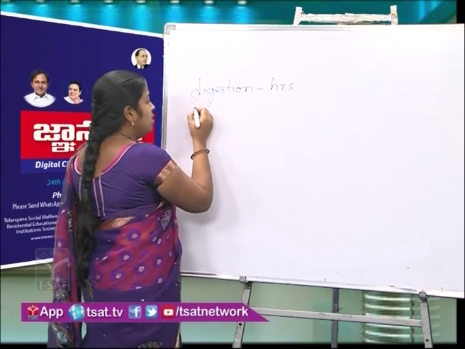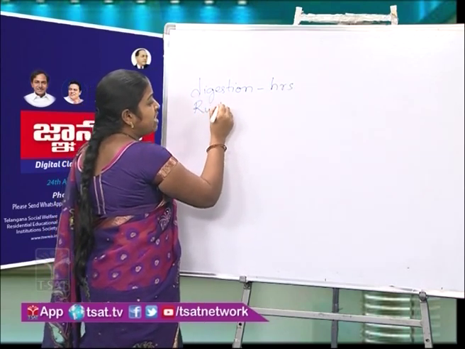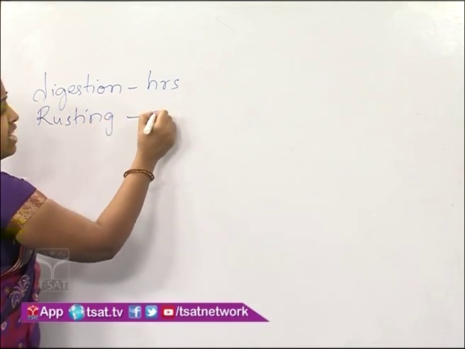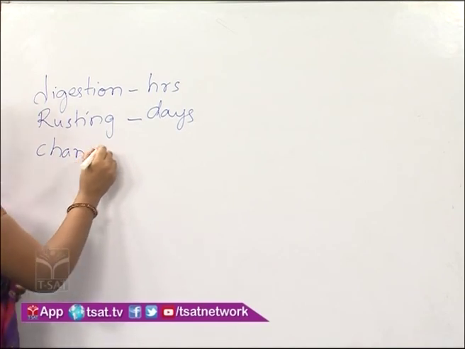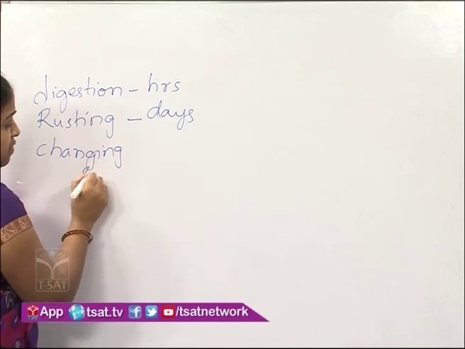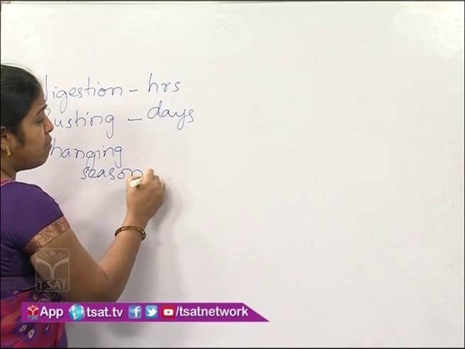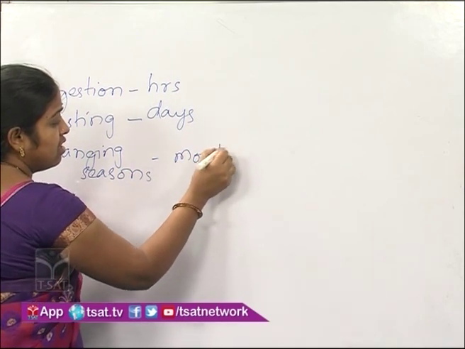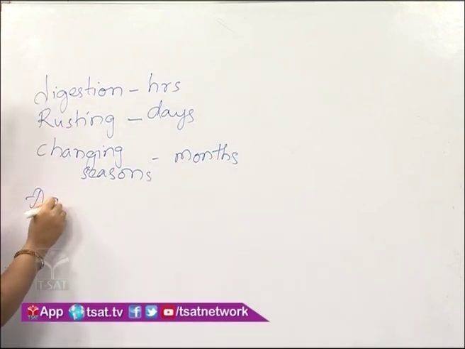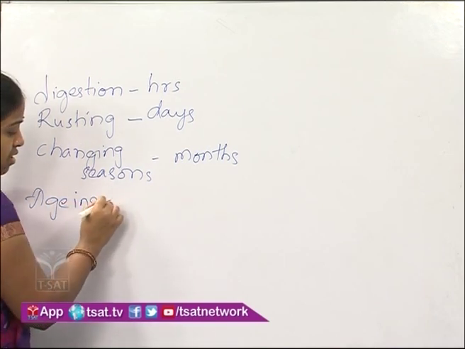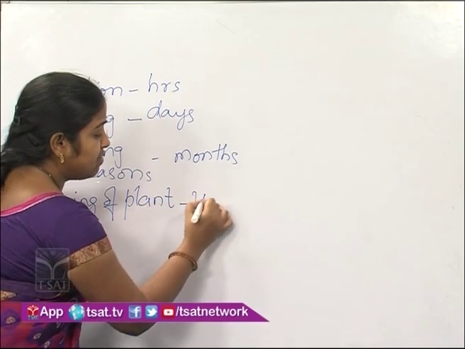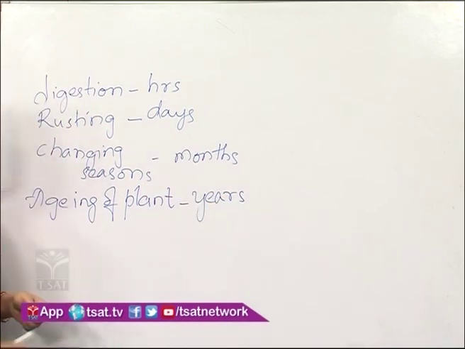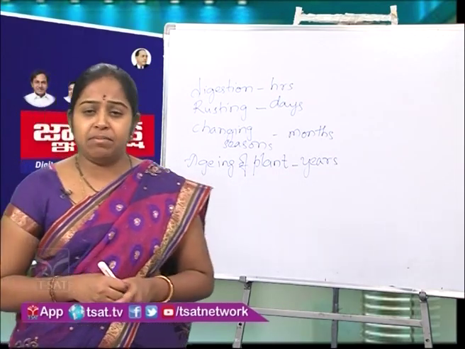Then coming to rusting of iron, it takes a few days. Changing of seasons takes a few months. Aging of plant takes a few years. Like this, we observe many changes in our day-to-day life which take different times.